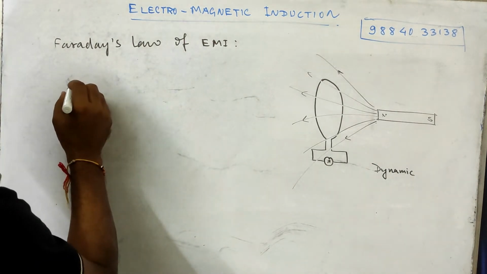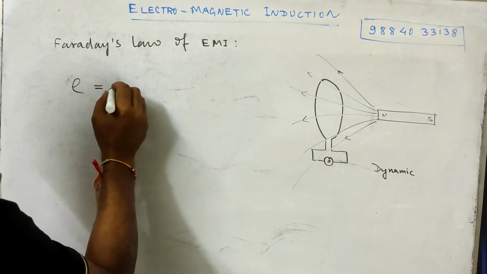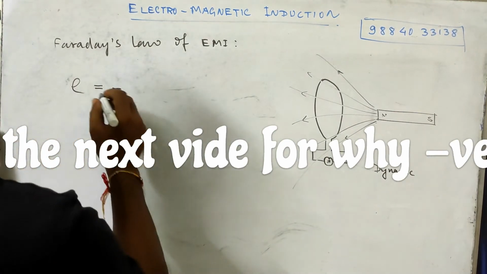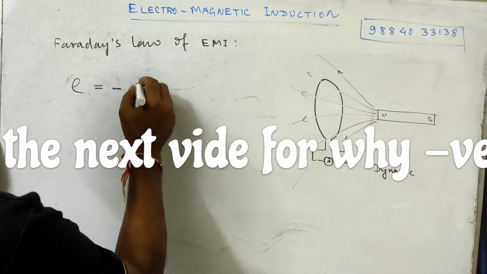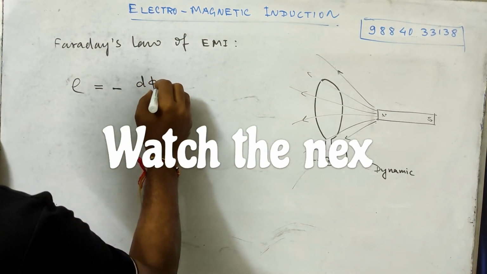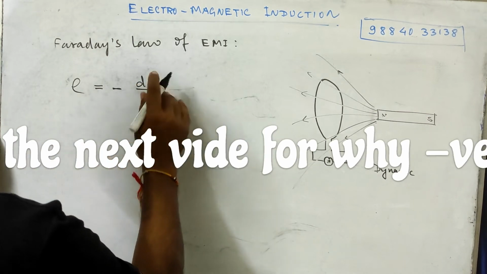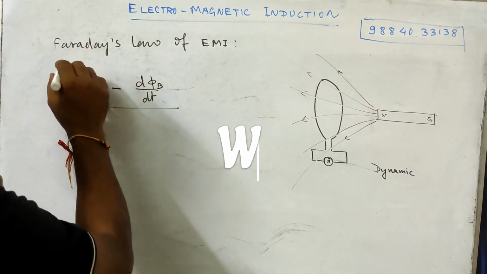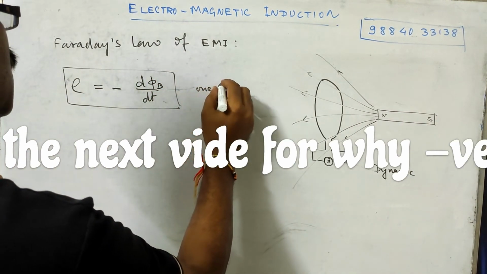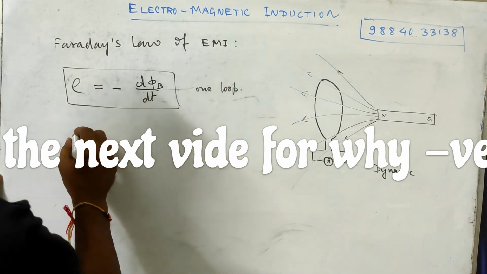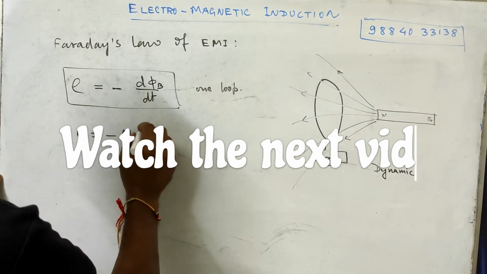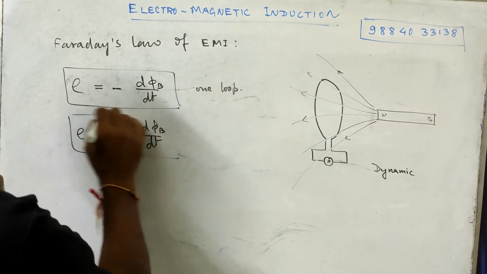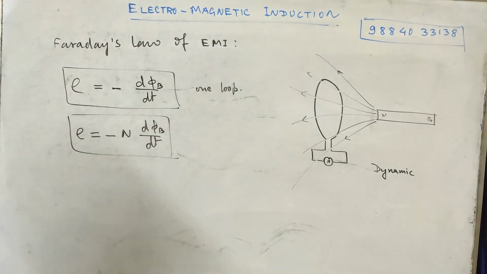He told that the induced EMF will be equal to minus, why this minus is coming, I will let you know, minus d phi B by dt, meaning rate of change in flux linkage. This is for one loop, and if it is n number of loops, then it will be minus n d phi B by dt. So this is Faraday's law of electromagnetic induction.